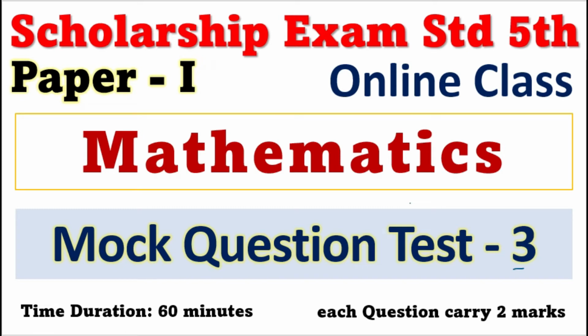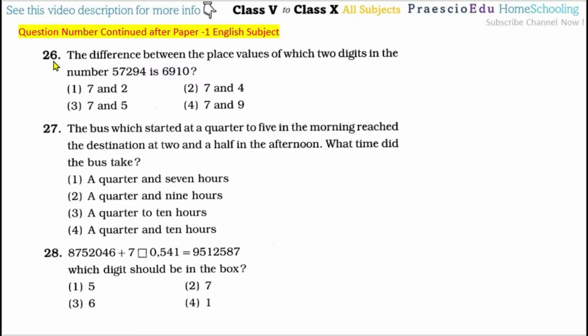Okay, so question number 26: the difference between the place value of which two digits in the number. So in this one, the difference between the place values of any two digits is 6,910. Now, suppose we have taken this digit, which is 50,000, and this is 7,000. 50,000 minus 7,000 is not 6,000. So 5 should not be there.